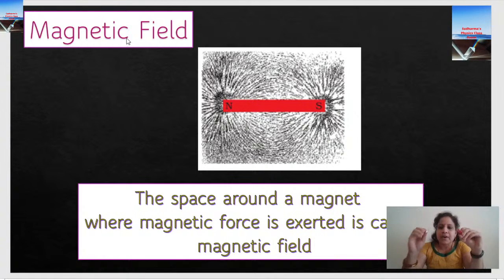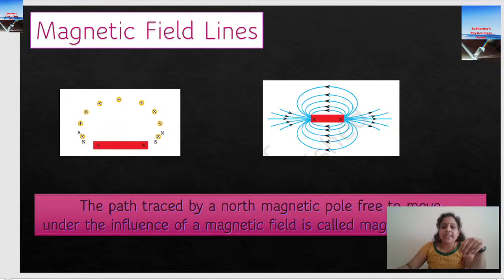As I said, now when I am showing you, I have the magnet in my hand, I have the magnetic material in my hand. I can really feel up to what distance this magnetic material is experiencing the force. But how do I show you that, right? For that, we have another trick that is called magnetic field lines.